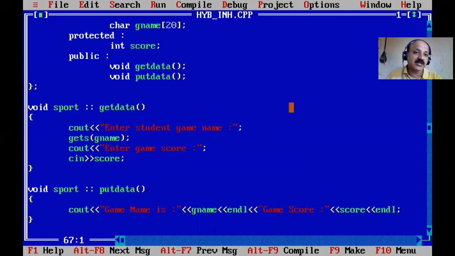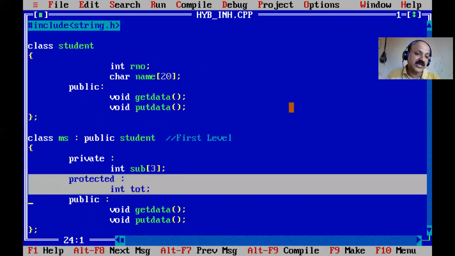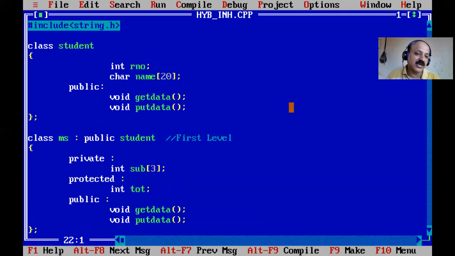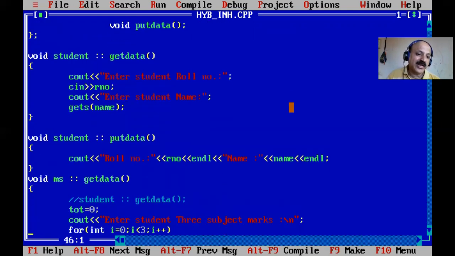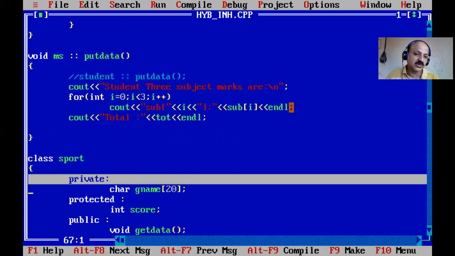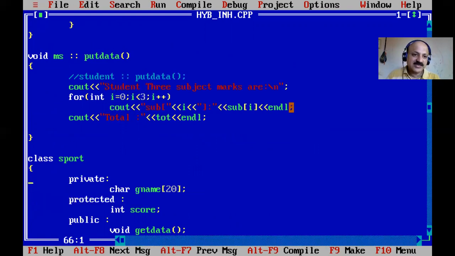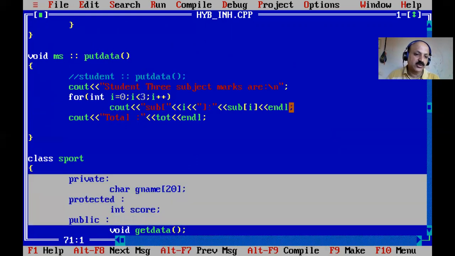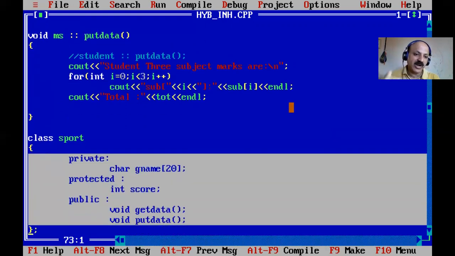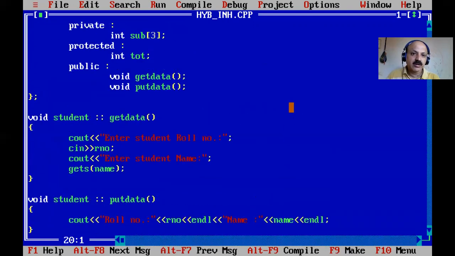And the second time I create the need. First, in my previous video lecture on multilevel and multiple inheritance, both times I created the need for protected total, then we can find out our percentage and class, and now I add score to total. The second time the hurdle was the private keyword, meaning the private section. So here we can design it as protected. So for both classes, the mark sheet class and the sport class, we can use all three visibility modes: private, protected, and public. Here we can use three visibility modes, and here is our mark sheet class.